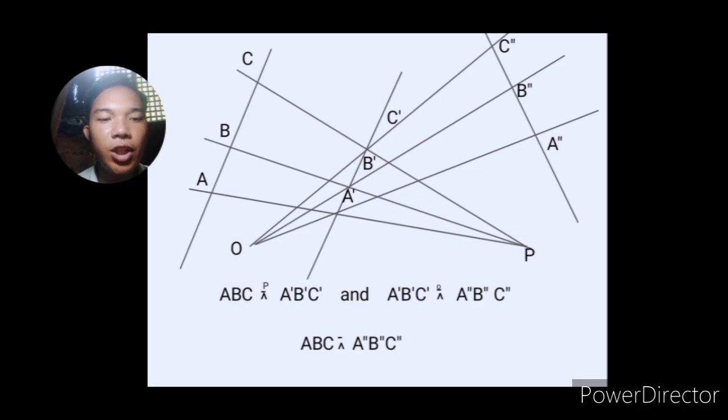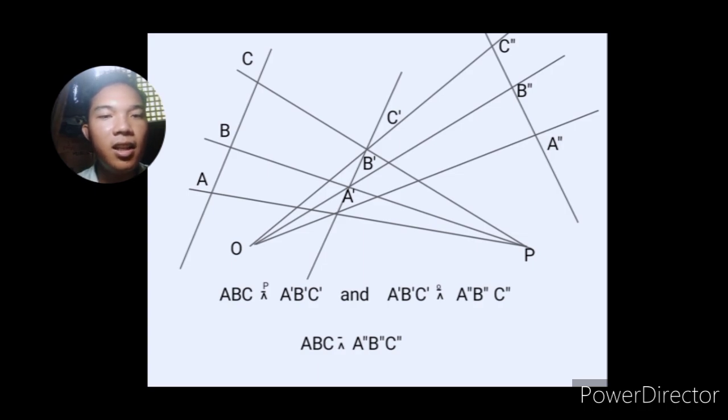So from the composition of perspectivities, we can generalize it into projectivities. For example, we have range of points A, B, C, and we have A prime, B prime, C prime, and A double prime, B double prime, C double prime, on different axes.